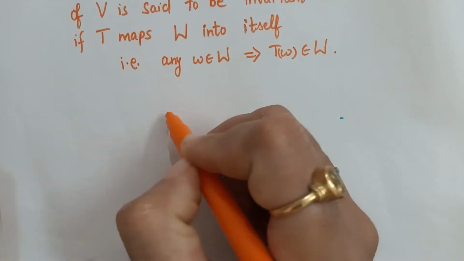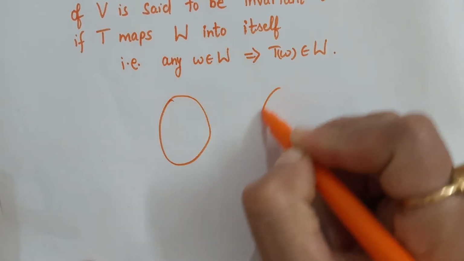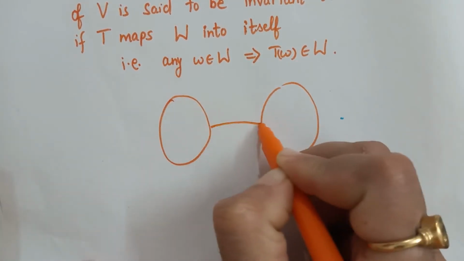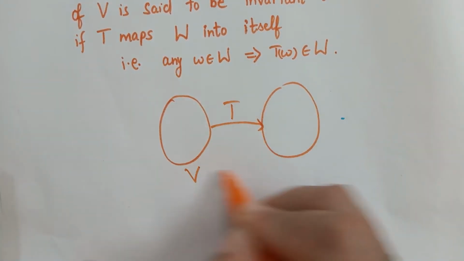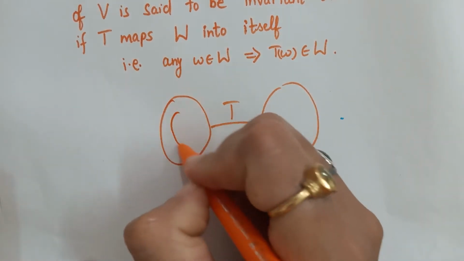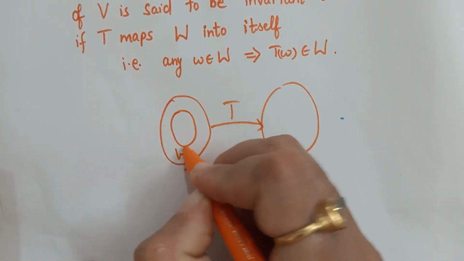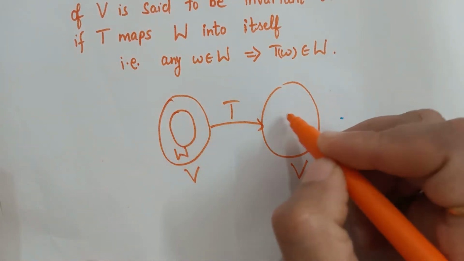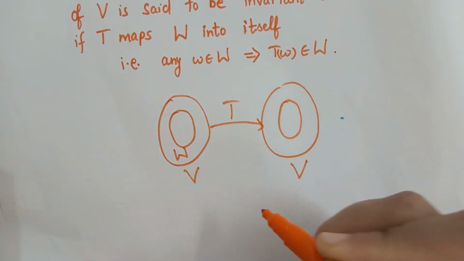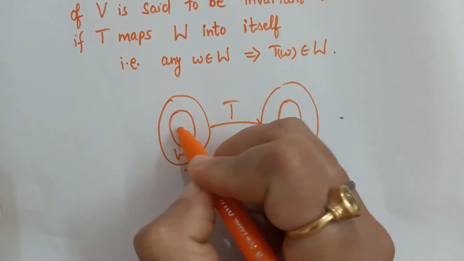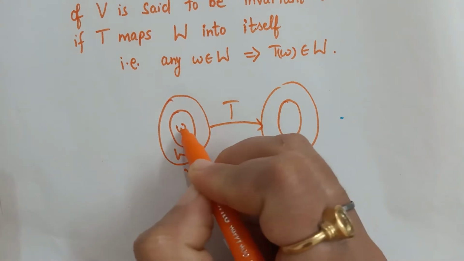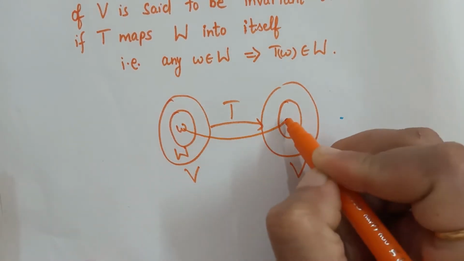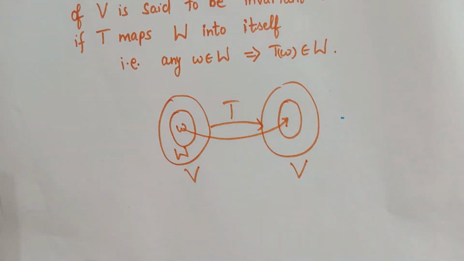That means if we have an inner product space V and T is an operator from V to V and W is a subspace of V, then W is said to be T invariant if T maps W into itself. That is, the image of every vector of W goes to W itself.